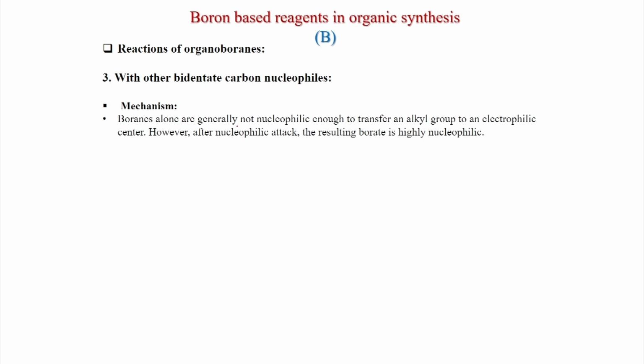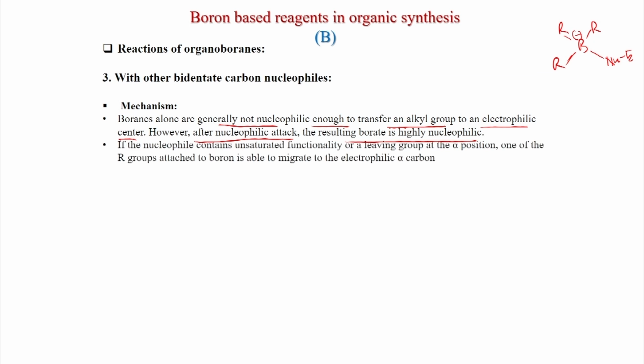Boranes are generally not nucleophilic enough to transfer an alkyl group to an electrophilic center. However, after nucleophilic attack, the resulting borate is highly nucleophilic. So, this is important: after boron becomes tetracoordinated, by nucleophile attack on the electrophile, this one will form. When it is formed, only then the migration is possible. We have seen that when boron is tetracoordinated, the migration is possible.